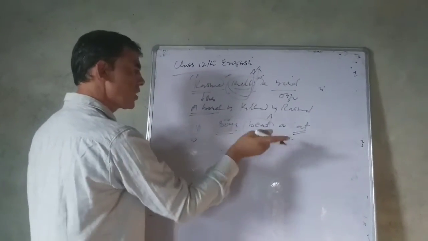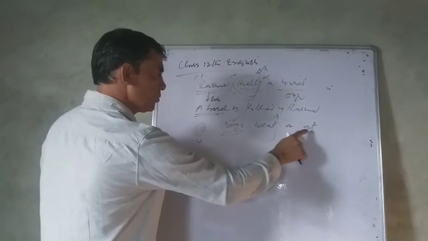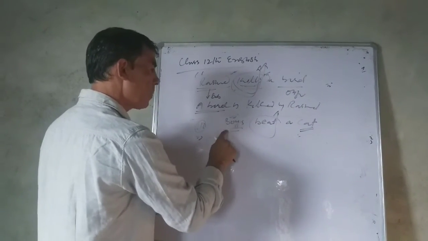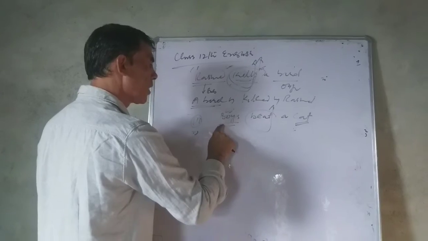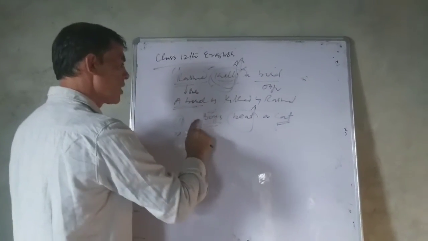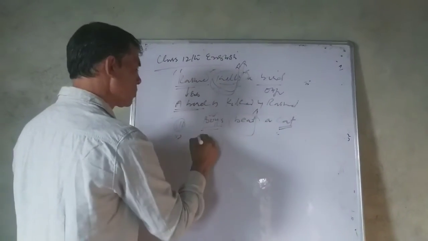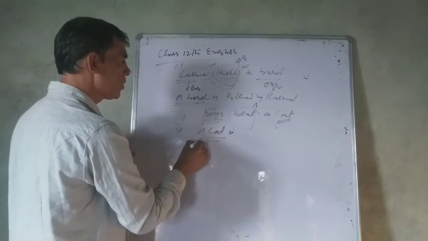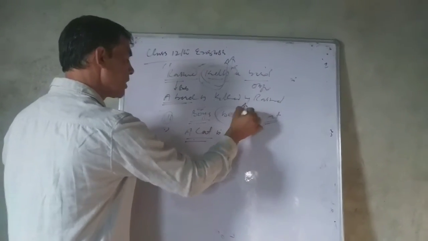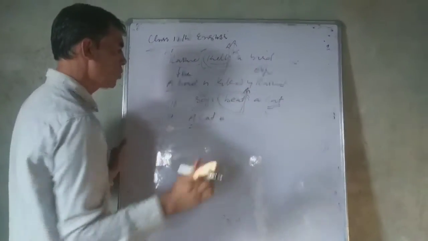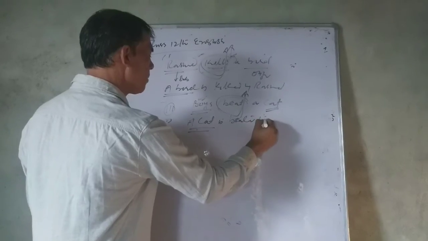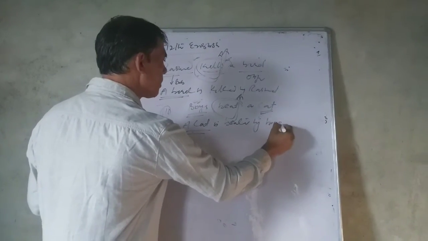When we are changing it from active to passive, remember, in a passive voice the subject is acted upon, and in an active voice the subject dominates the verb. So a cat is, because cat being singular takes is, and always in passive voice the third form of the verb is used. A cat is beaten by boys.